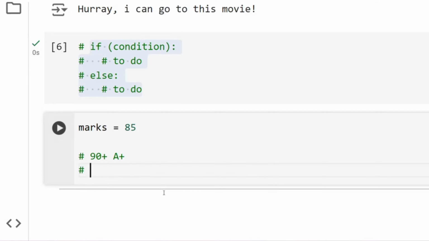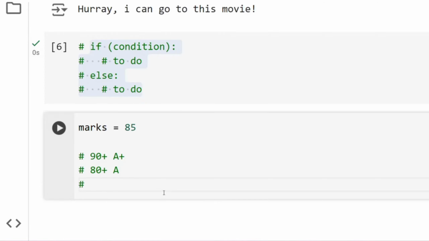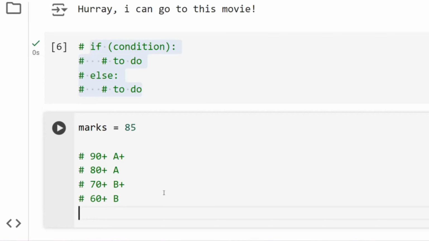Then if you are 80 plus, you get an A. If you are 70 plus, you get a B plus, right? If you are 60 plus, you get a B. And let's imagine if you are less than 60, you fail. Okay, so I'm being very harsh here, I know, you fail.